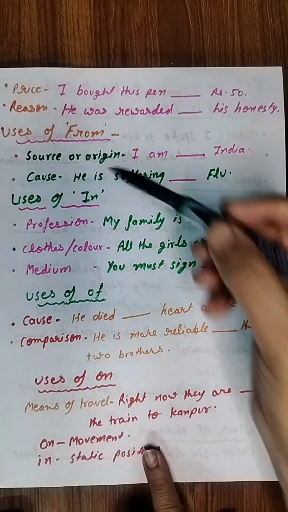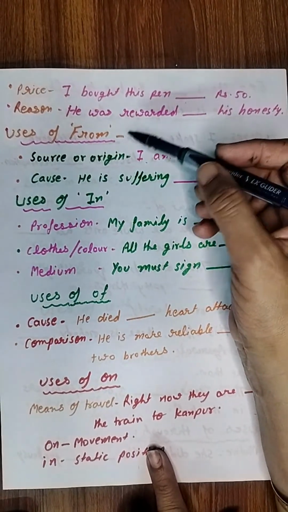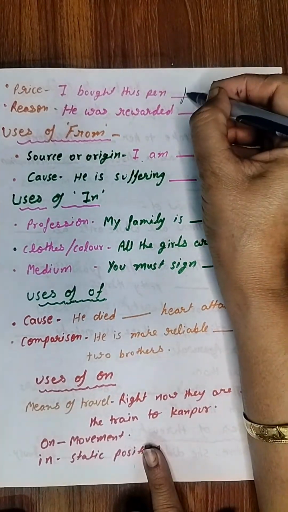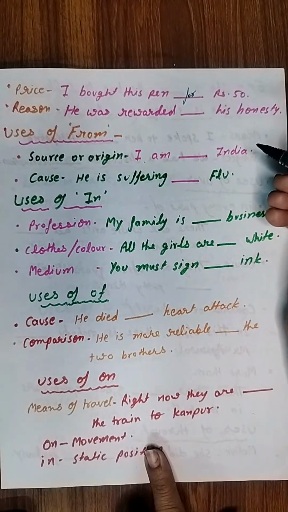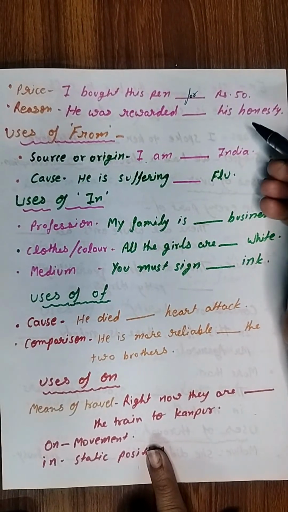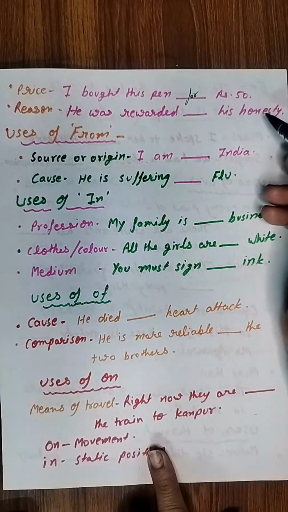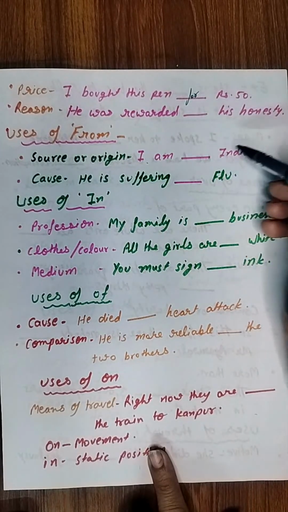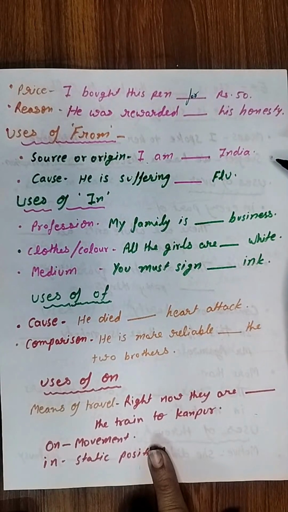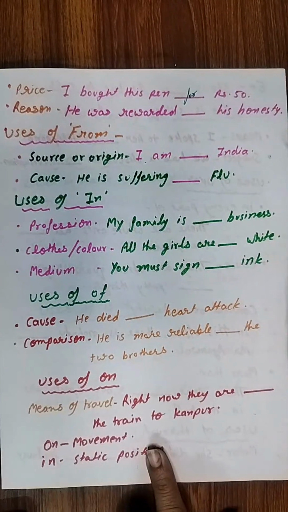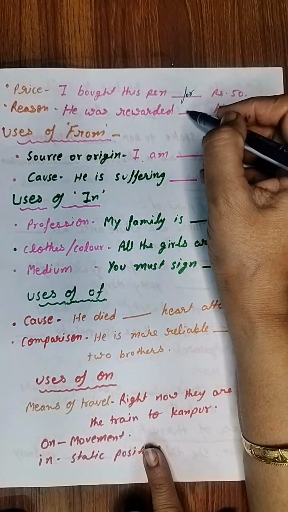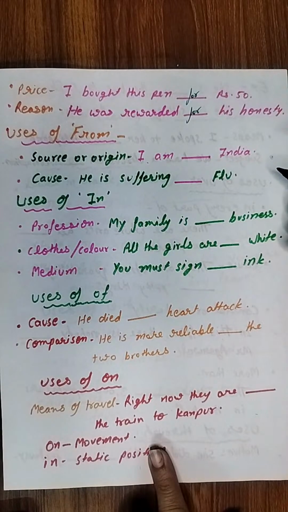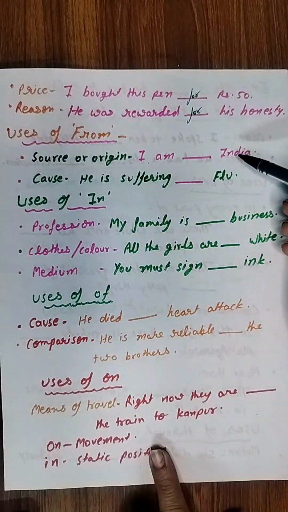Then price. For is also used for price. I bought this pen for rupees 50. कोई भी चीज अगर आपने कितने रुपए में खरीदी है, if you want to tell that, you will write for 50 rupees. Okay. Then reason is also told with the help of for. He was rewarded for his honesty. So here the reason, right?